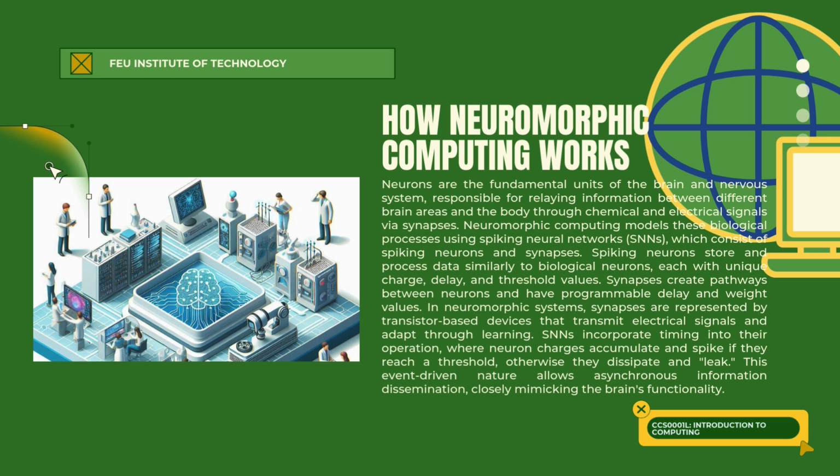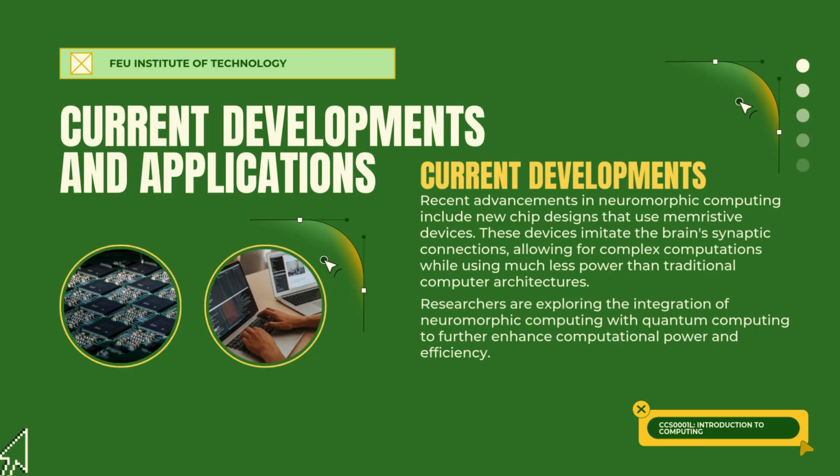Neuromorphic computing mimics these processes using spiking neural networks where neurons and synapses are programmed to store and process the data similarly. That is how it works.